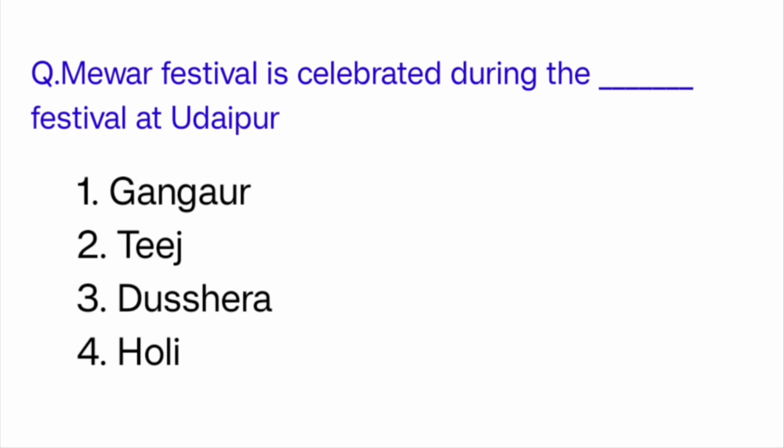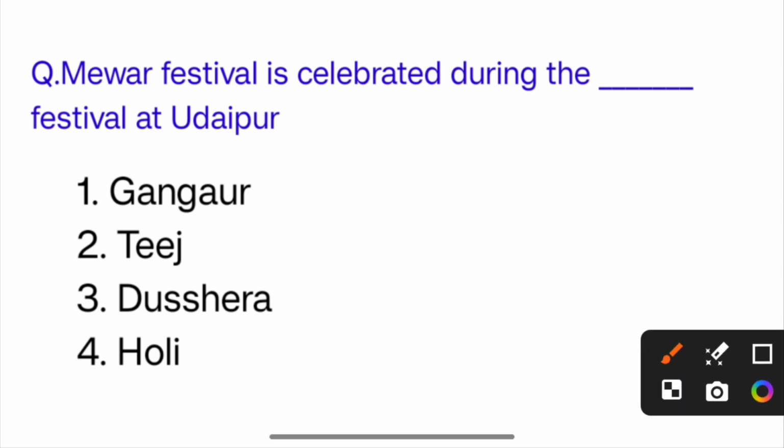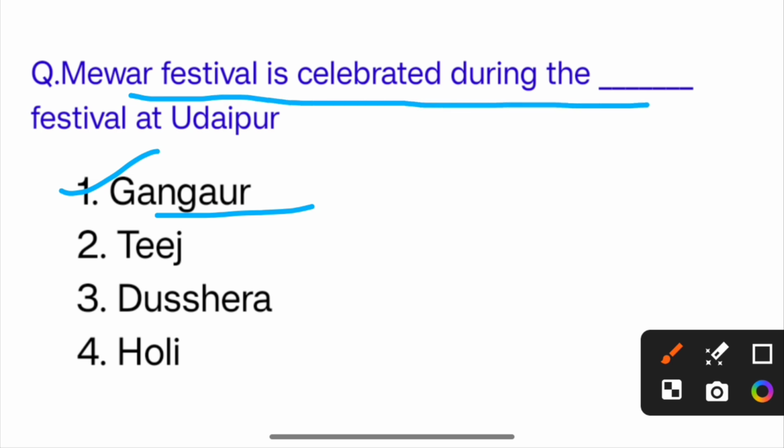Mewar festival is celebrated during which festival at Udaipur? So the correct answer is option A, Gangaur. Mewar festival is celebrated during the Gangaur festival at Udaipur.